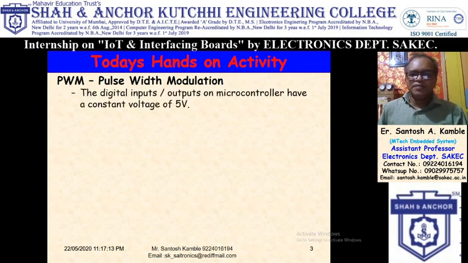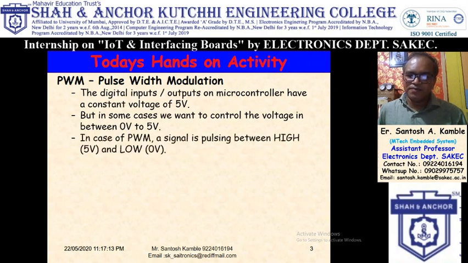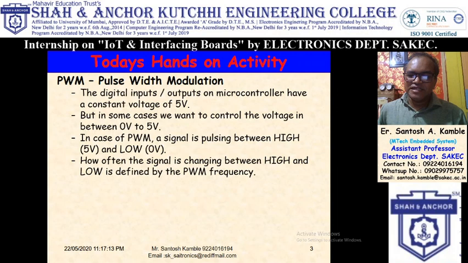Generally, digital input outputs of a microcontroller have only 0 volt or 5 volt. But in some cases we require in between 0 to 5 volt. So to get that in between 0 to 5 volt, PWM is used. In PWM, a signal is pulsing between high and low. How often the signal changes between high and low is defined as PWM frequency. How often means how much time it is on, how much time it is off. According to that, PWM frequency is decided.